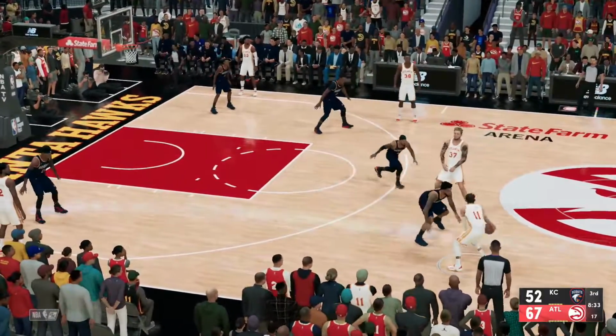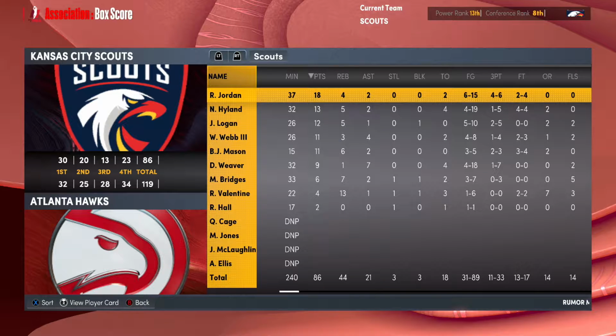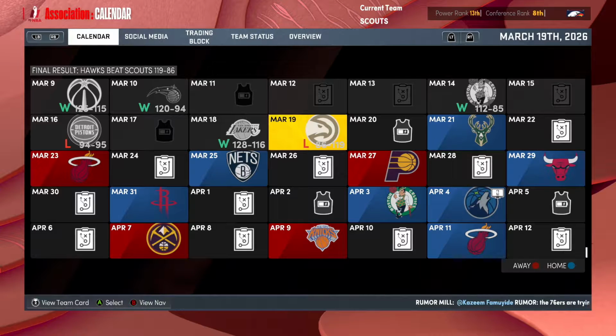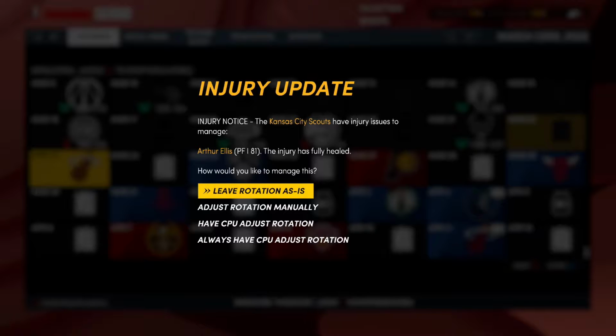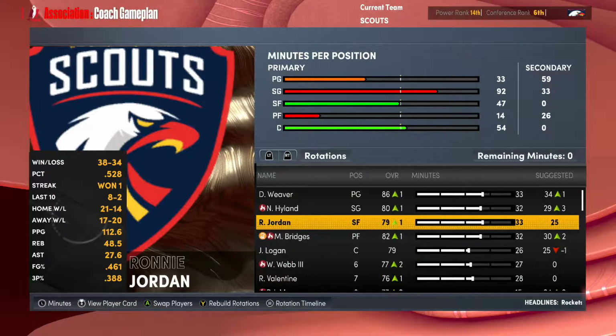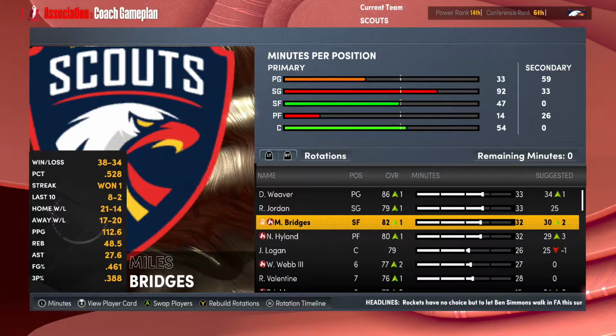All right, we're going to jump into a different game. This game's over. Yeah, so we scored 13 points in that third quarter. Trae Young, 29, 6 and 8. Kawhi, 24, 6 and 7. Jordan, 18 points. I'm going to sim until we get Ellis back, and I'll jump into the second half of whatever game he's back for. And he's back after I sim one game, so we're going to play the Heat real quick. I'll add Ellis back to our lineup. We go back to being a strong, big team.